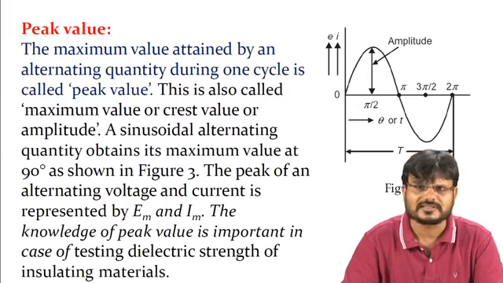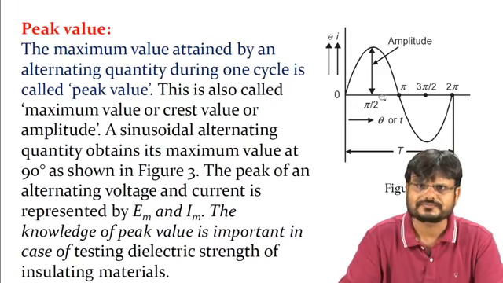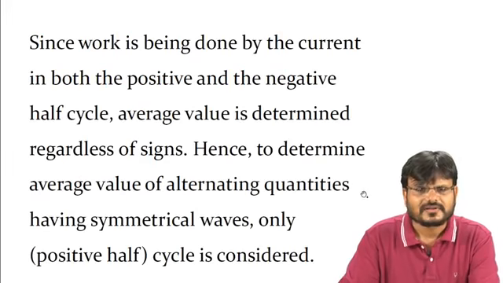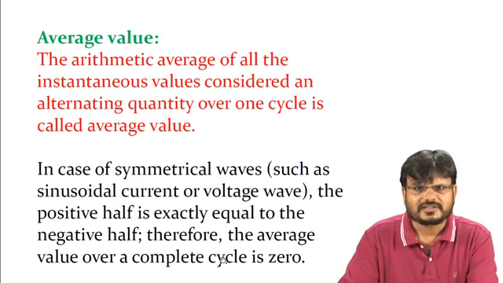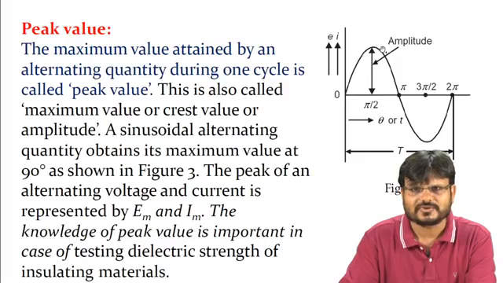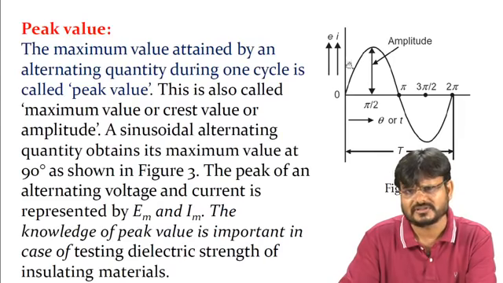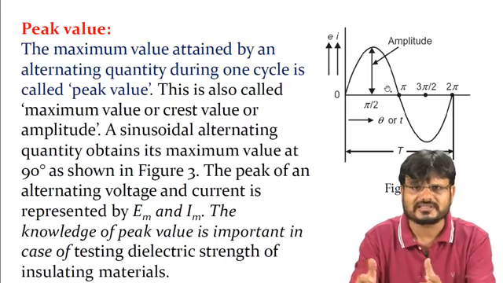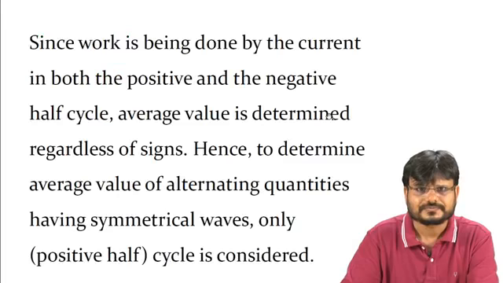You have already seen the sinusoidal waveform. Here you can again see this is a sinusoidal waveform. This is the positive side, and this one is the negative one. This one is exactly the same as that one, but the polarity is different. So you can say the average value over a complete cycle is 0. Why? Suppose you get an average value of 7 here, so this is also 7. This is a minus and this is a plus, so if you take plus 7 minus 7, it comes to 0.